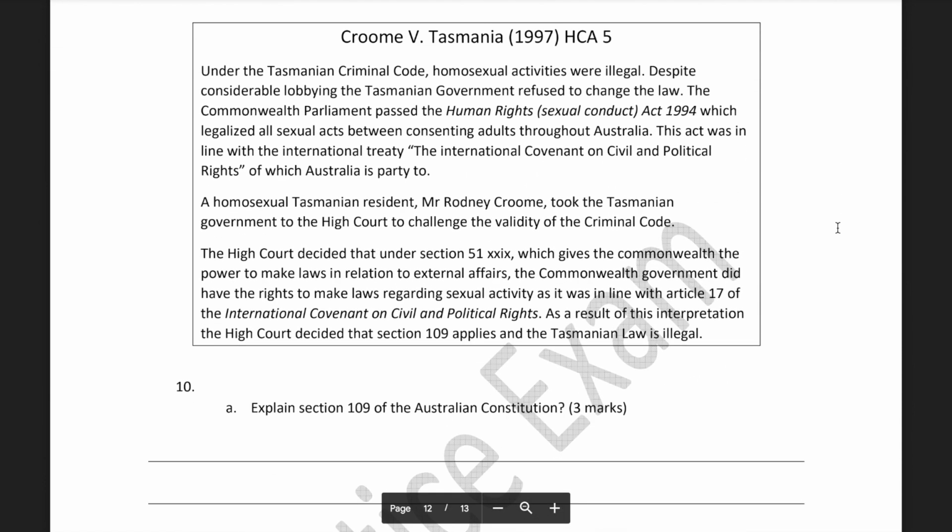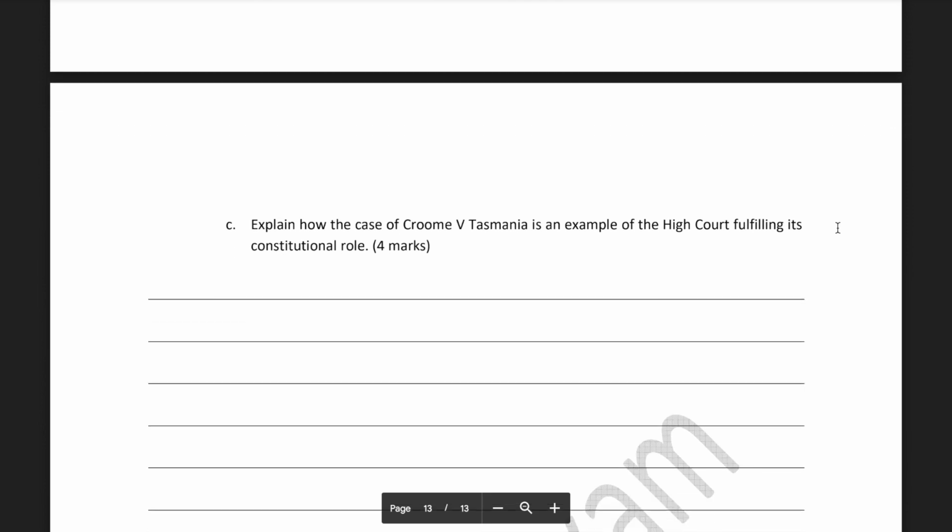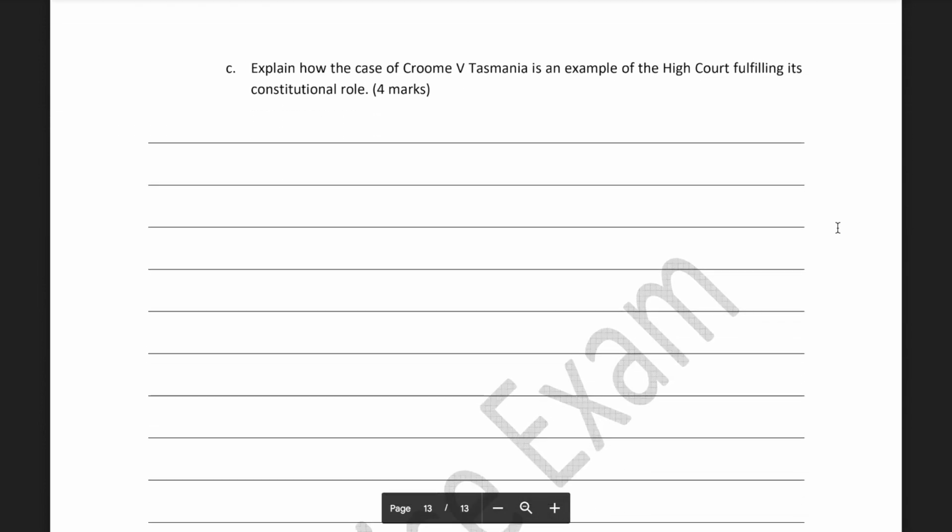Finally, this is something that we did in class, explaining Section 109 of the Constitution. That is looking at when the state and the Commonwealth clash, the Commonwealth wins when it comes to creating laws. The external powers are looking at non-domestic laws. And then finally, Croom versus Tasmania is the High Court fulfilling its constitutional role as it ultimately interprets the Constitution and makes sure that as the final court of appeal, it is ultimately making judgments on its jurisdiction and whether the Constitution does carry this and cover it.